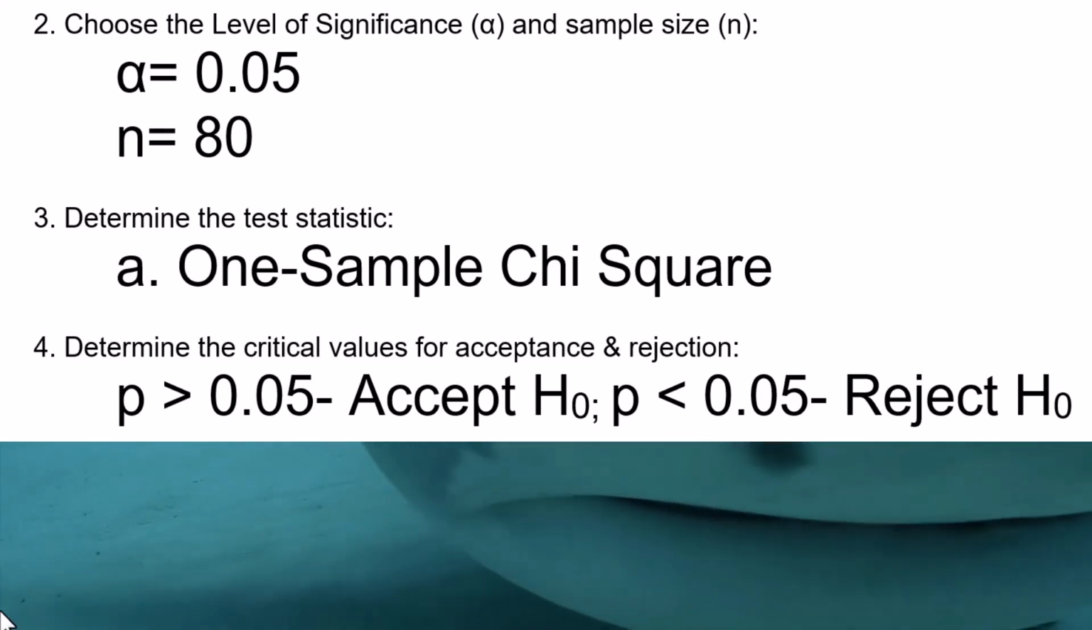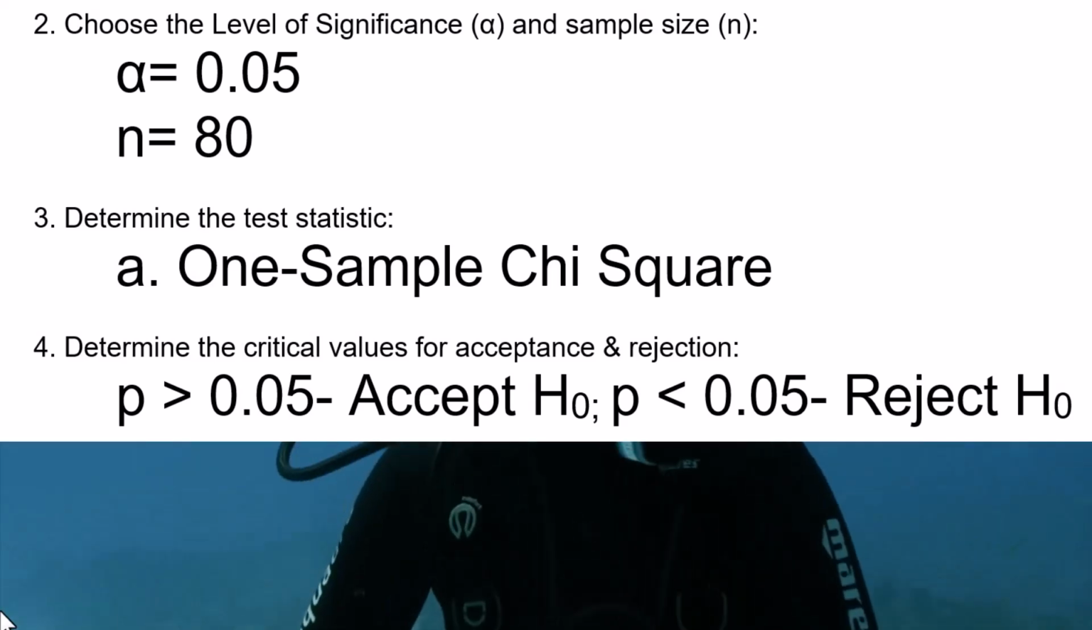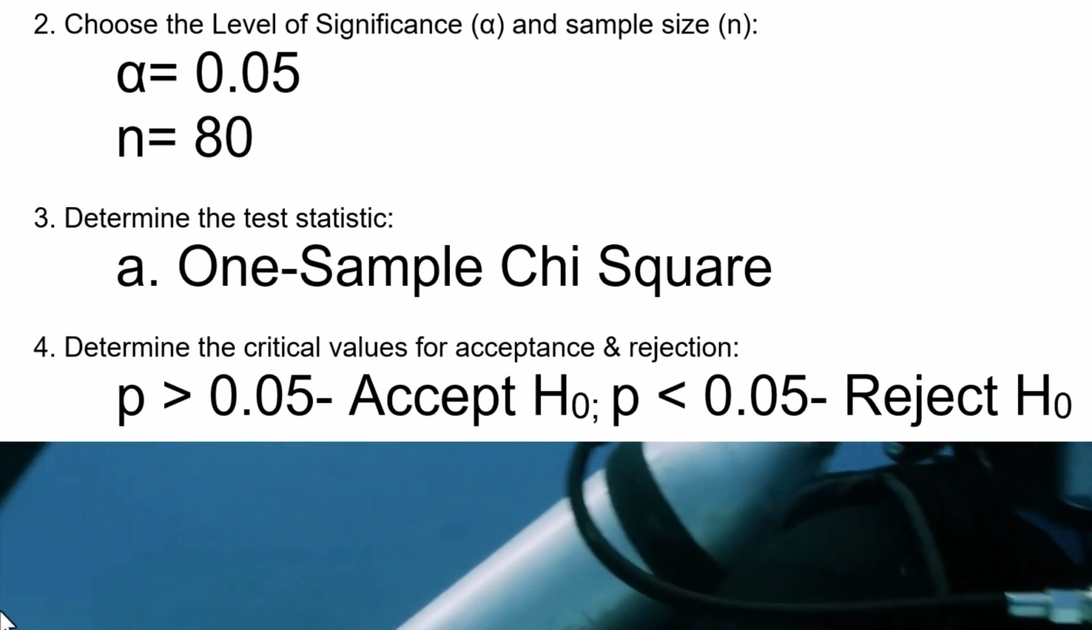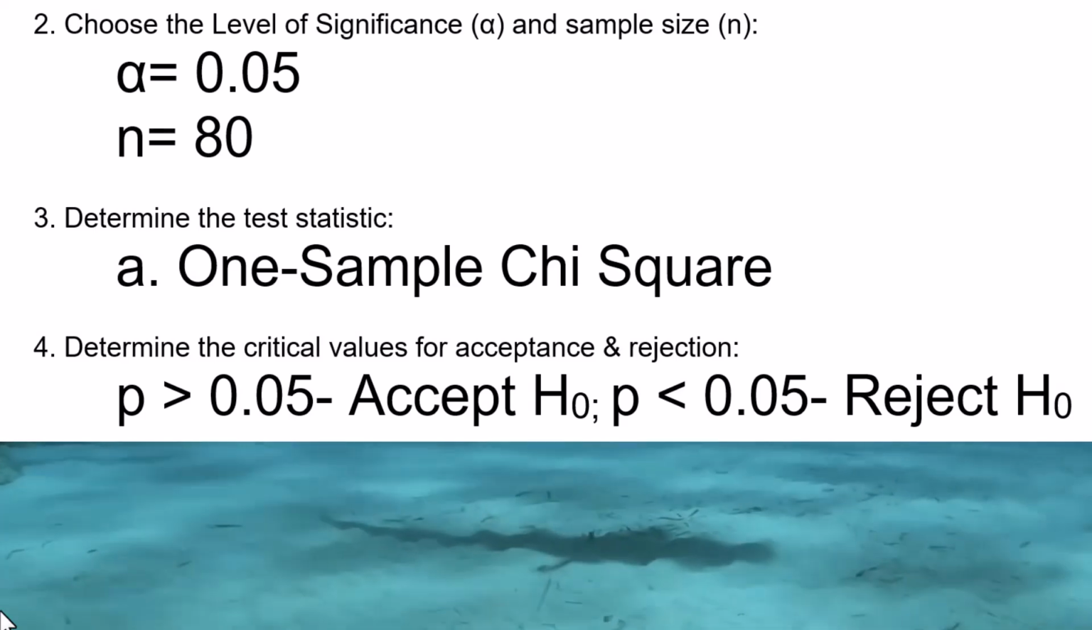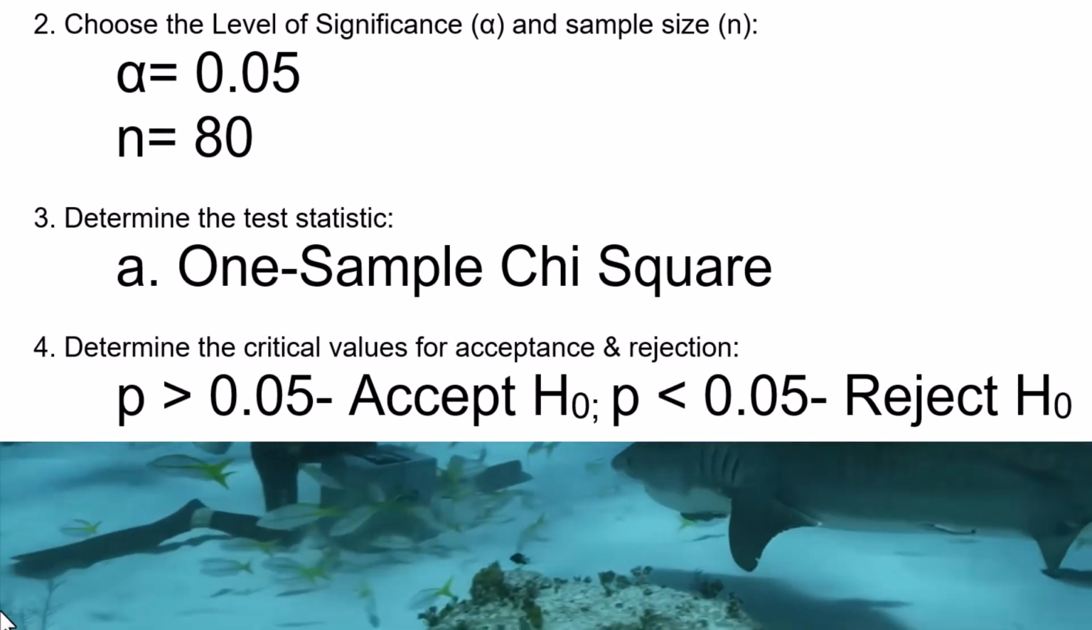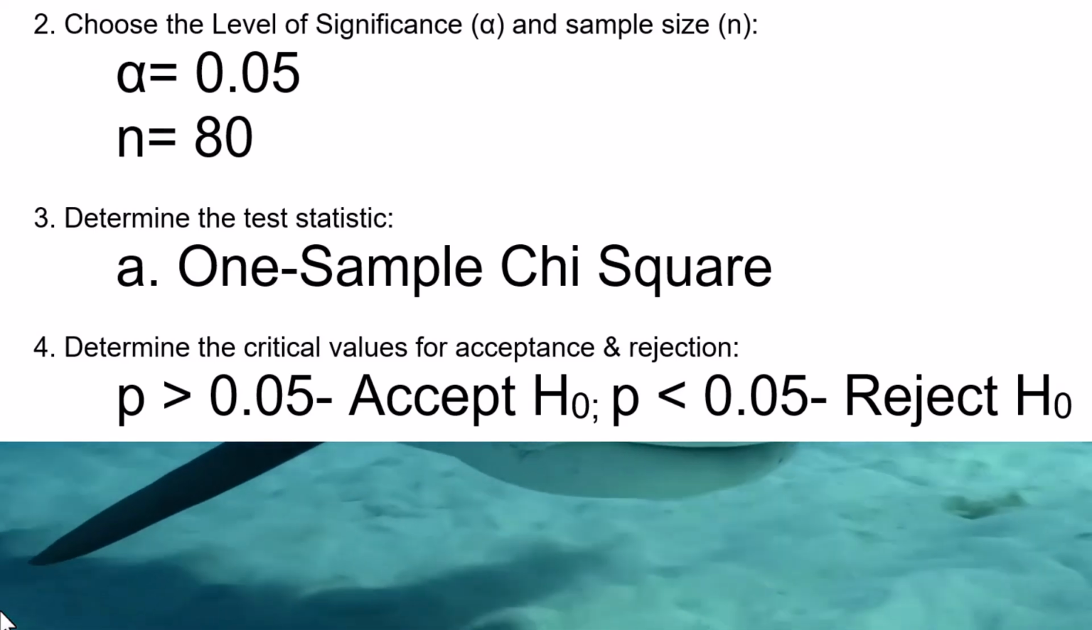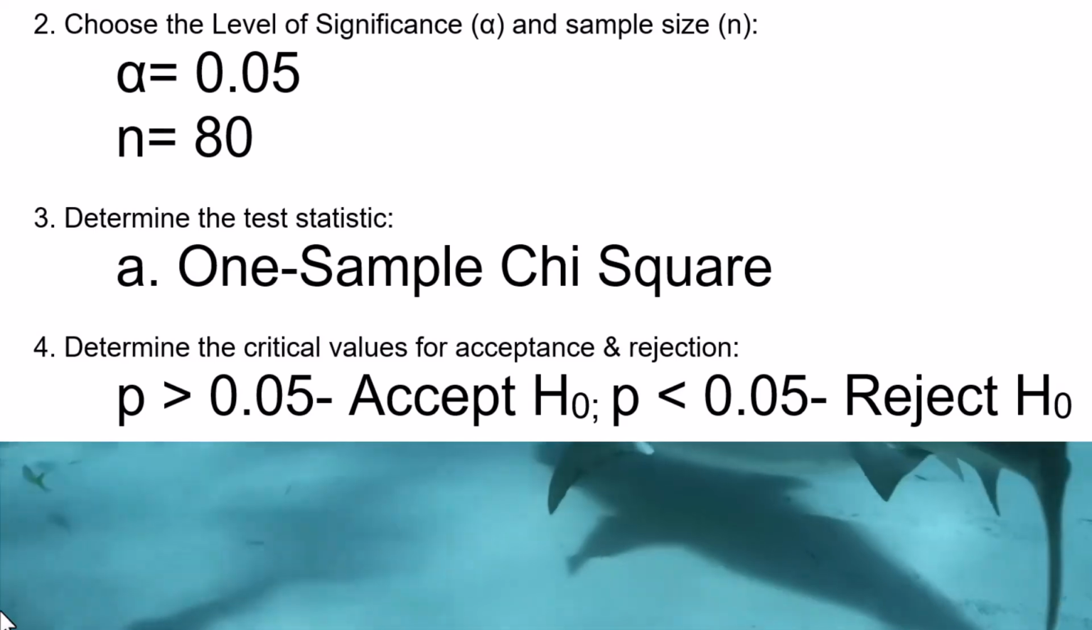Then we determine the test statistic. 1 sample chi-square. And of course, our critical values. If P is greater than 0.05, accept H0. Pag less than, reject H0.